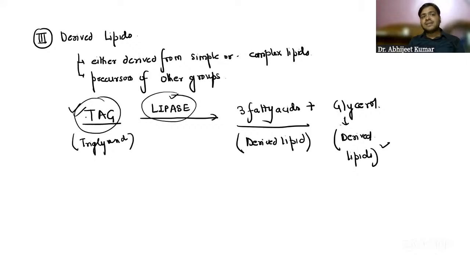Now, what was triacylglycerol formed from? You already know it is formed from glycerol and three fatty acids. They are broken down, and these are nothing but the derived lipids. Examples are very, very important from the NEET PG point of view, from the FMG point of view, guys. Remember the fat soluble vitamins. Can anyone tell me in the chat box what are the fat soluble vitamins?